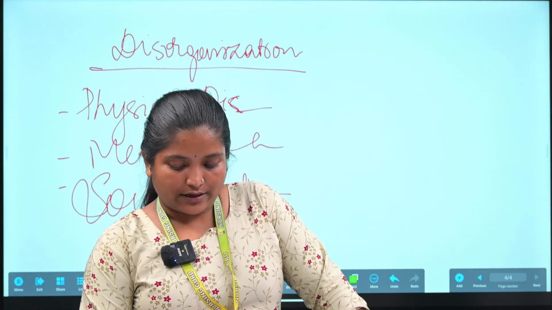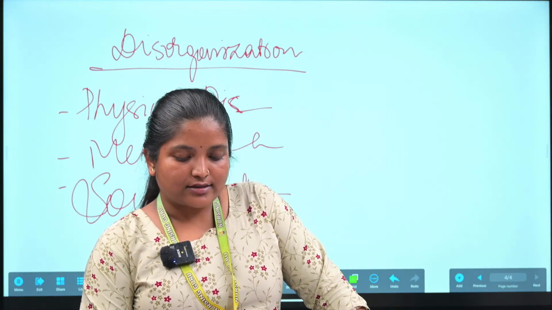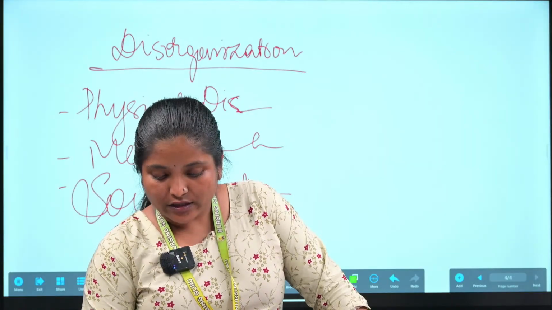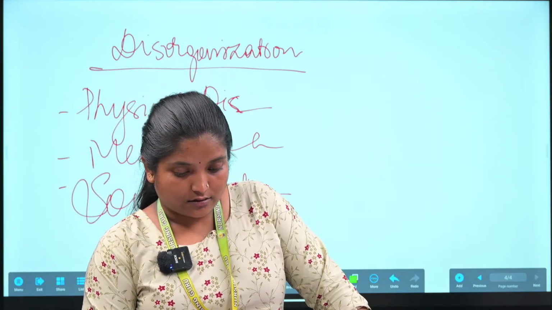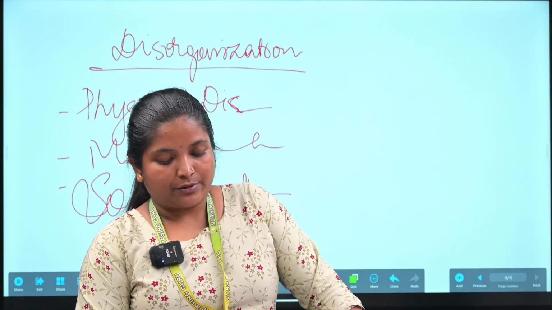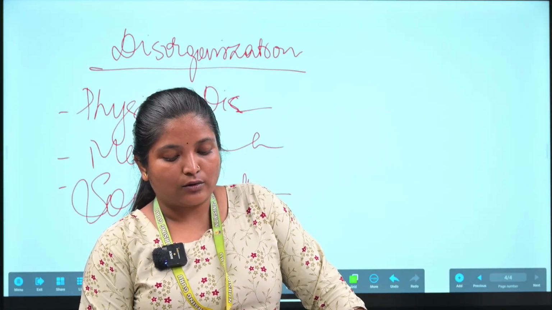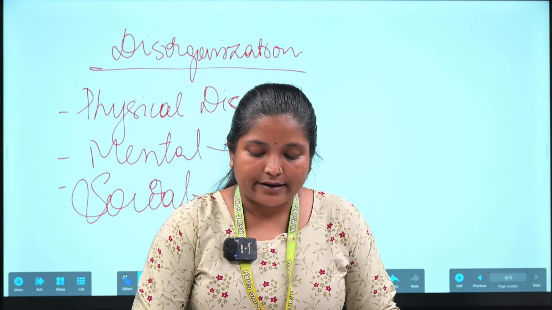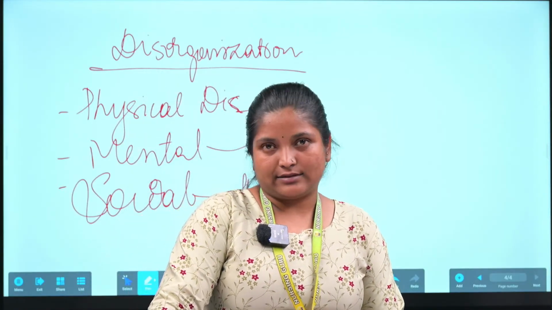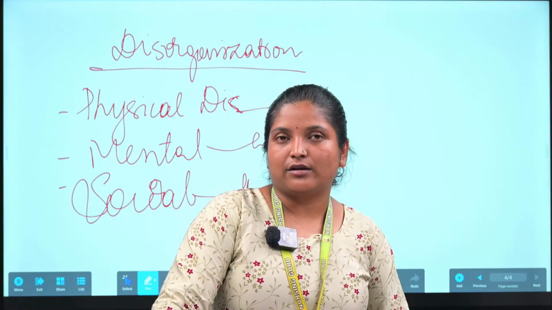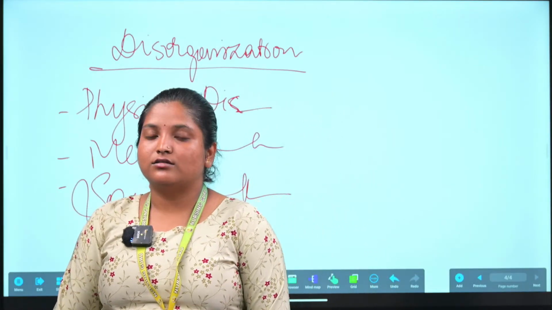The next one is physical disorganization. Physical health plays a vital role in the process of maintaining equilibrium. Some individuals may get genetic defects, low level of IQ, and congenital abnormalities. Okay, so any kind of physical issues is called physical disorganization.